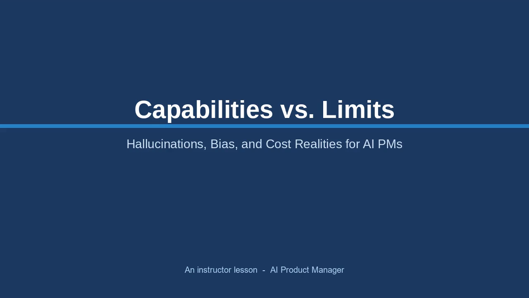Welcome. In this lesson, we'll build a practical mental model of what large language models do well and where they break down. As an AI product manager, this judgment is your superpower. We'll cover capabilities, 3 key failure modes, hallucinations, bias, and cost, and end by writing a risk note for a real product idea.